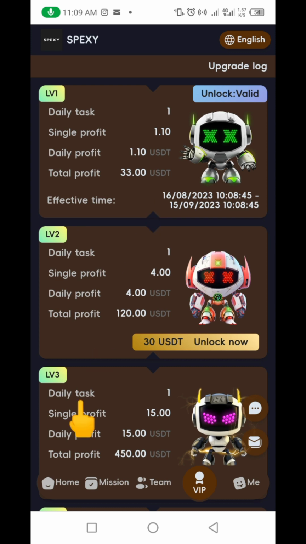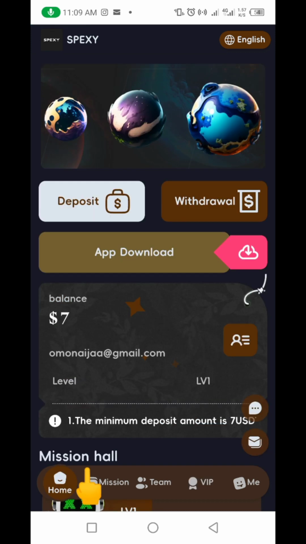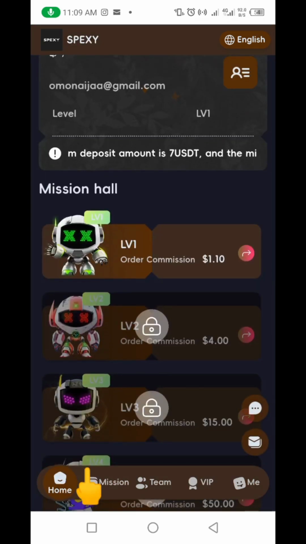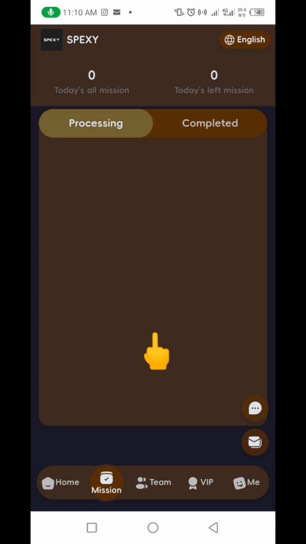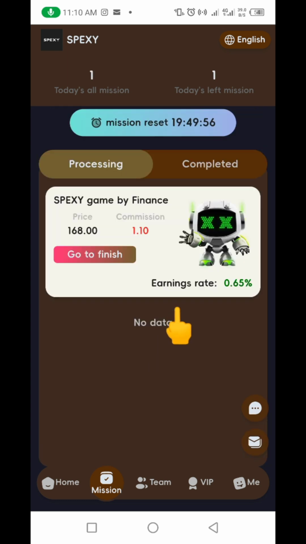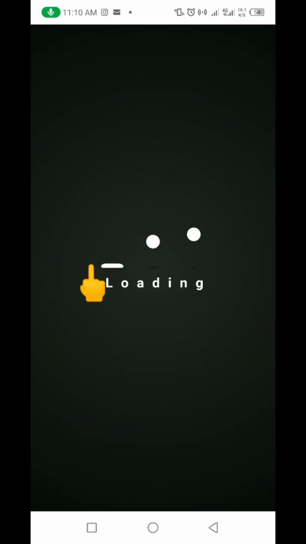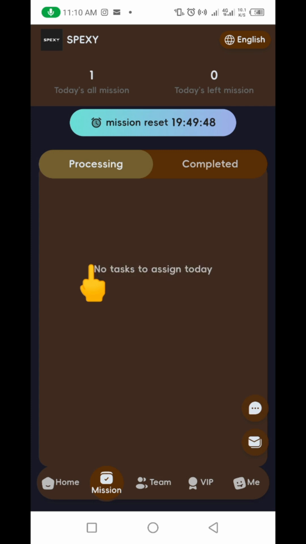If I go back home here now, right, if I click here and I go back home here, this is the very one you can see is showing green here because it's unlocked. You can see this button is no longer here. All you just need to do, if I click here now, it's going to bring me here, right? Then every day I just need only one task to do. It's just to come up here, then you click on this, go to finish. Okay, if I click on it, it's going to say, you can see process. That is the only task you need to do every day.